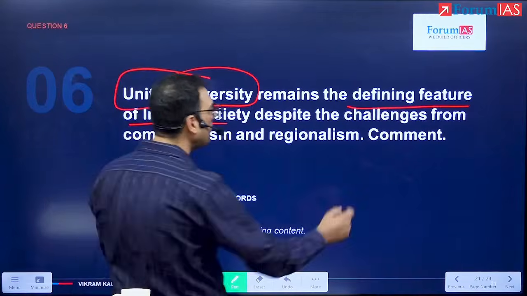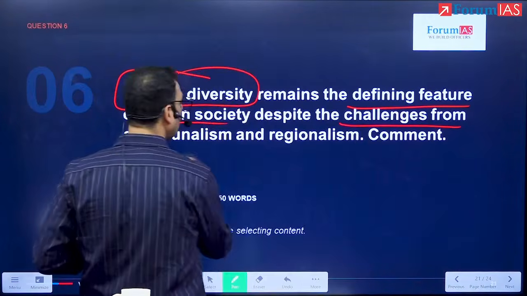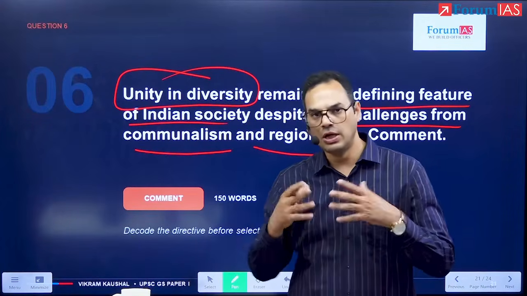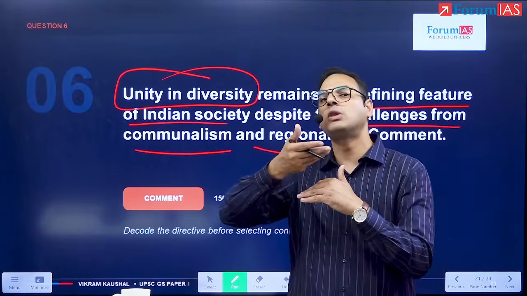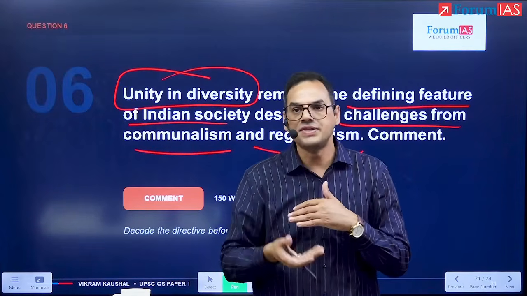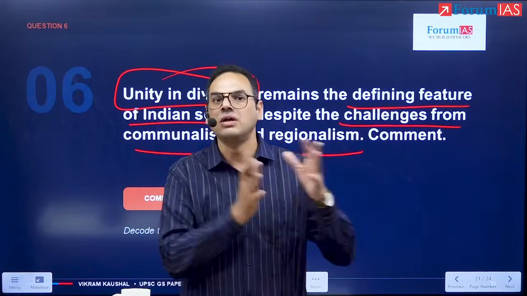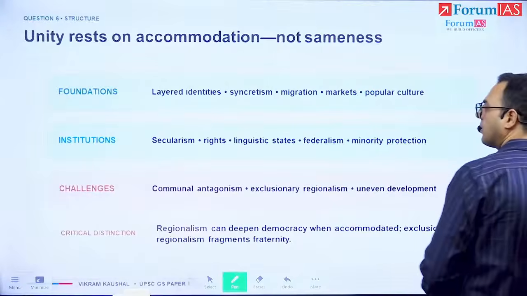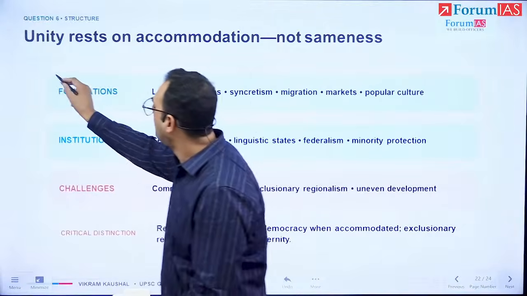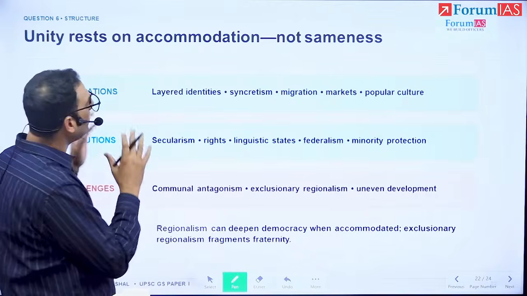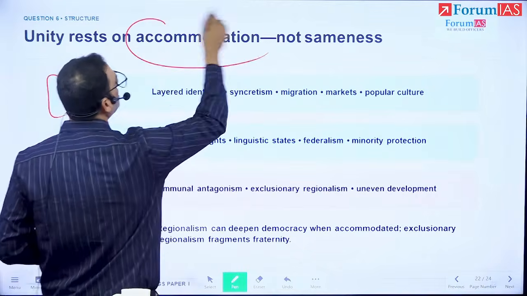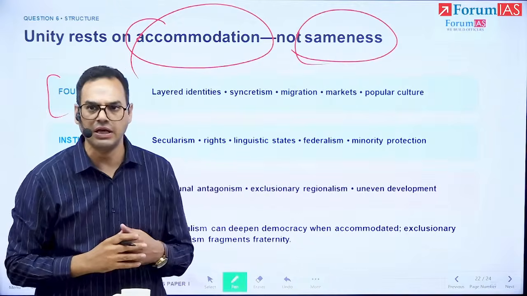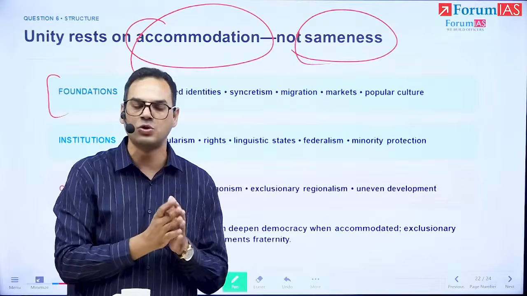And then we are going to pick up what are the challenges from communalism and regionalism. Communalism is negative pretty much in all angles, but regionalism, we will provide the qualifying condition also, right? Saying that regionalism can be positive given certain conditions and can be democratic given certain conditions. Now, first of all, the foundations. That is, the unity rests on accommodation, not sameness. We are not going to kill the diversity so that everybody becomes the same. That is not what unity means.